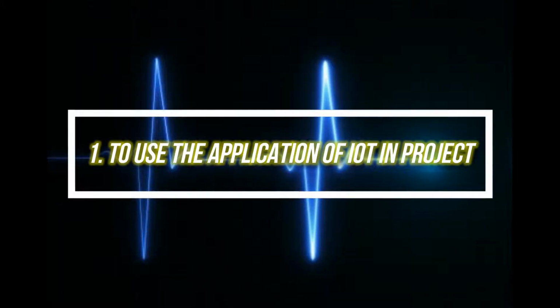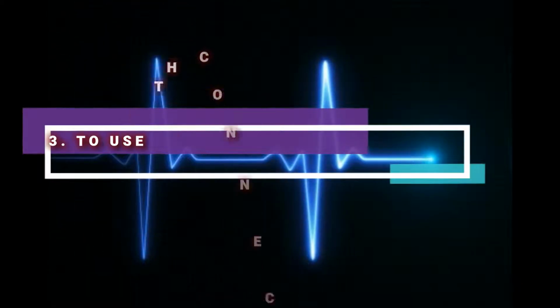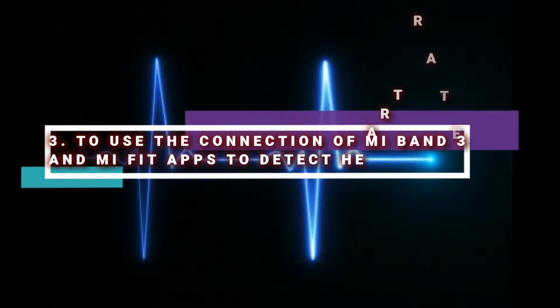The objective of this project is to use the application of IoT in our project. Second is to find out a person's heart rate, to learn how to use the connection of Mi Band 3 and Mi Fit apps to detect the heart rate of a person after running.